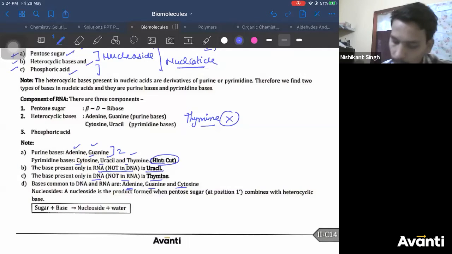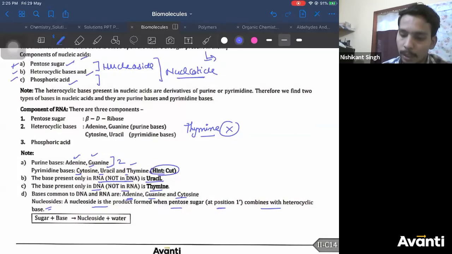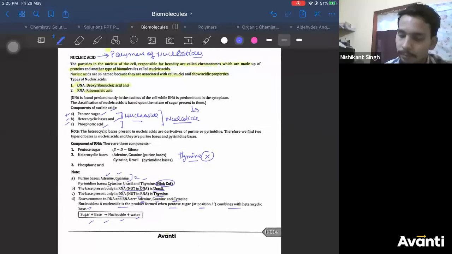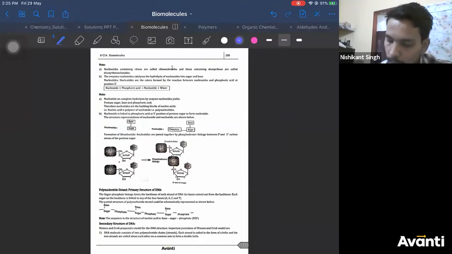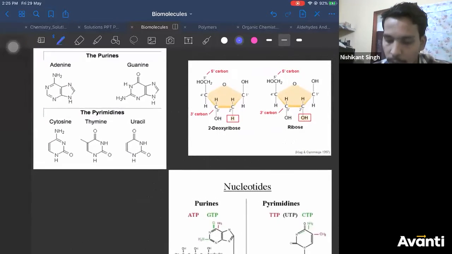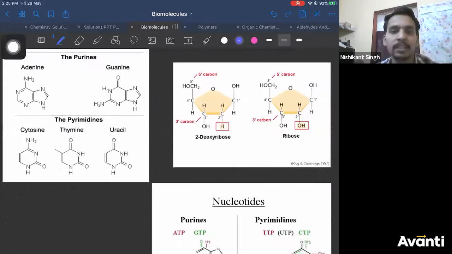Now, a nucleoside is a product when pentose sugar at position 1 combines with a heterocyclic base. This is what I told you. A pentose sugar and a heterocyclic base combine to form a nucleoside and water is eliminated. I'll show it to you. Here I have a slide. You can see all the nitrogenous bases here, right? These are the structures. I'll come back to the structures again.